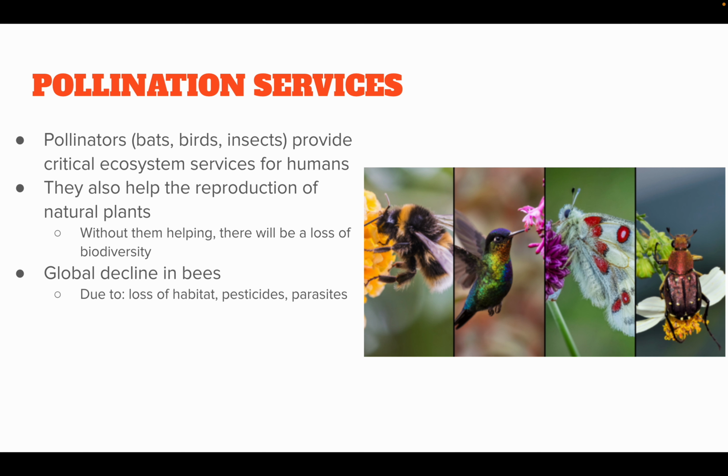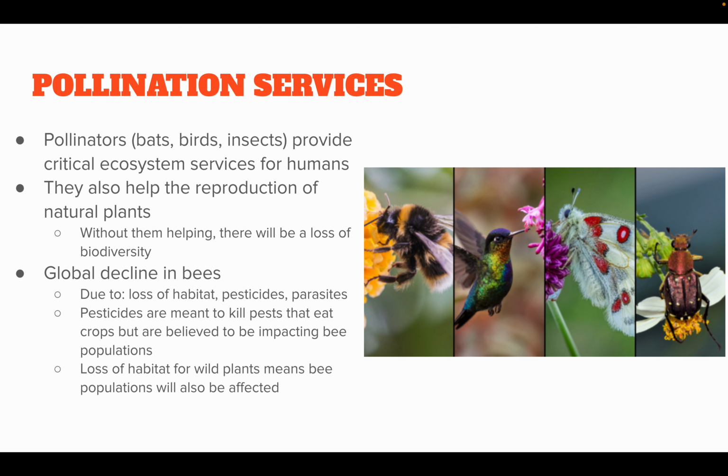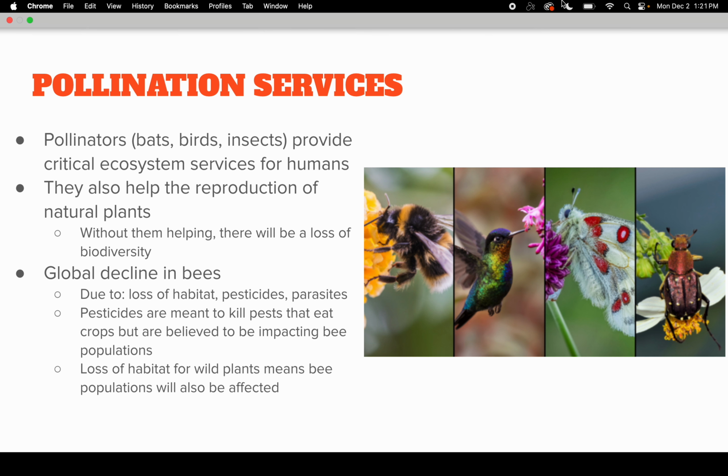Bee populations have been on the decline. CCD, colony collapse disorder, has been a huge problem for years. It's due to three main things: loss of habitat, pesticides, and parasites, all these different things combining together to have a huge impact on these bee populations. And if there's a loss of habitat for wild plants, that means that their food sources are beginning to dwindle as well. And that affects not only bees, but larger mammals such as bears and deer. They begin to go into the suburbs and things like that, which can have a huge impact on various human populations.